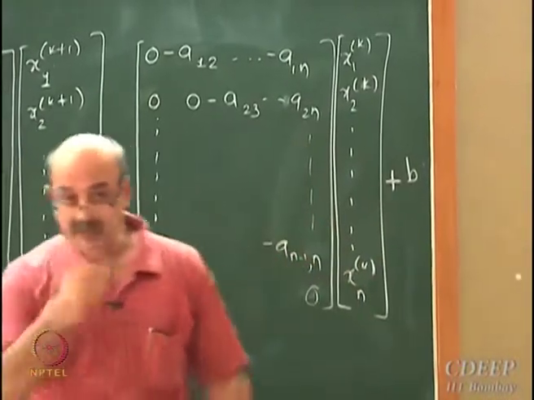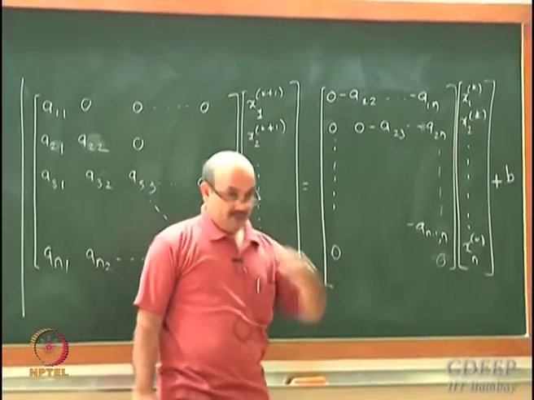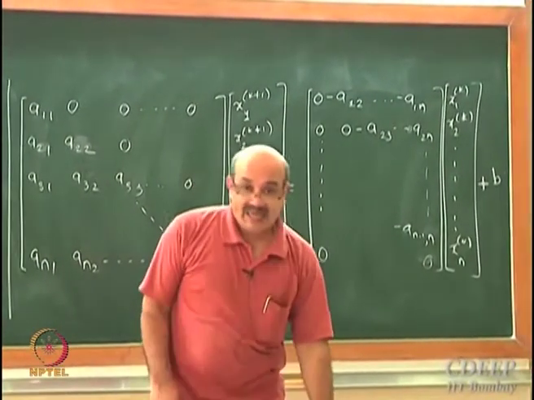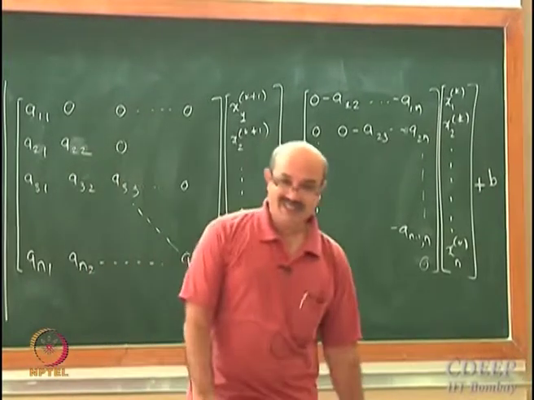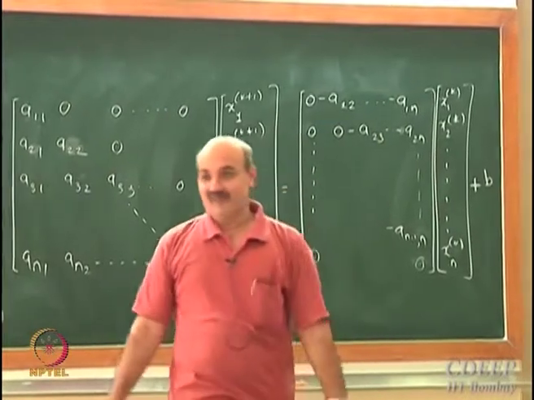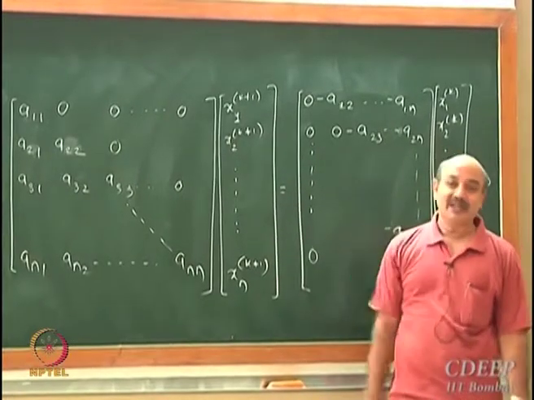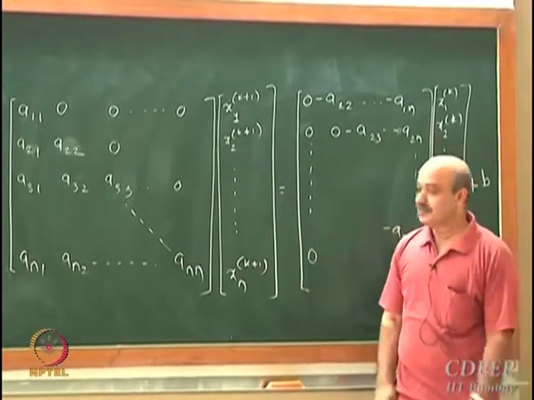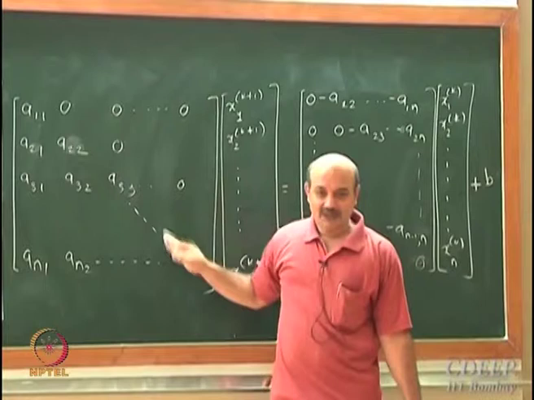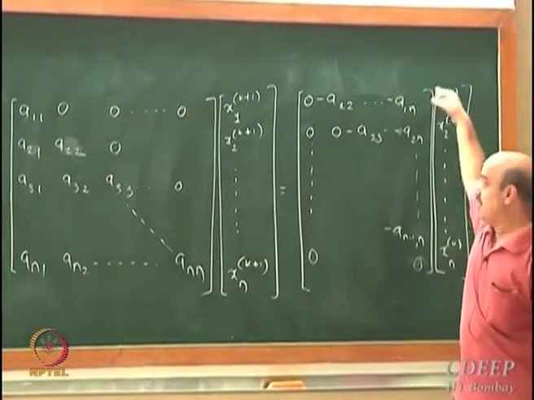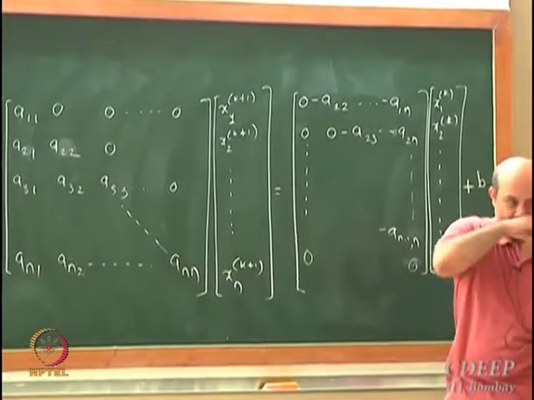What is the relationship of these matrices to original matrix A? LU? No. What is LU decomposition? LU decomposition is completely different. Don't mistake LU decomposition or LDU transpose. That is not this. This is physically the lower triangular and the diagonal part of the matrix. This is physically the upper triangular part, minus of upper triangular part. Pardon me? You add it.